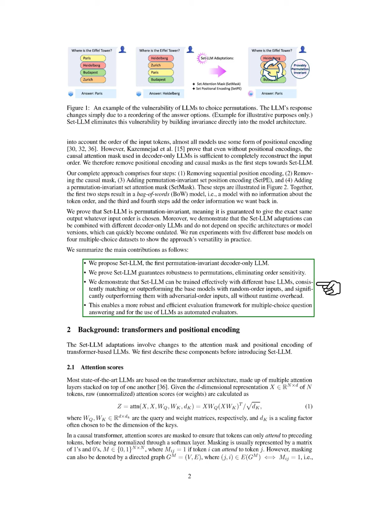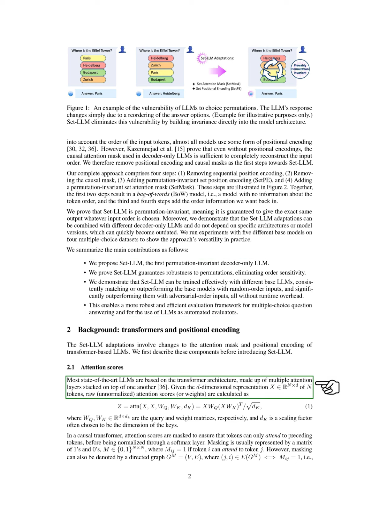This advancement allows for a more robust and efficient evaluation framework for multiple-choice question answering and the use of LLMs as automated evaluators. Next, we provide background on transformers and positional encoding, focusing on the changes in attention masks and positional encoding in transformer-based LLMs before introducing Set-LLM.